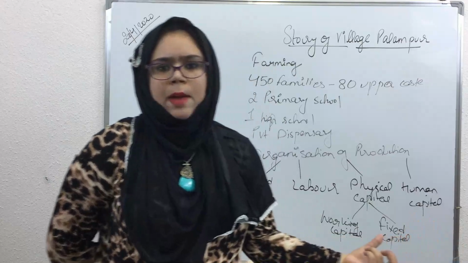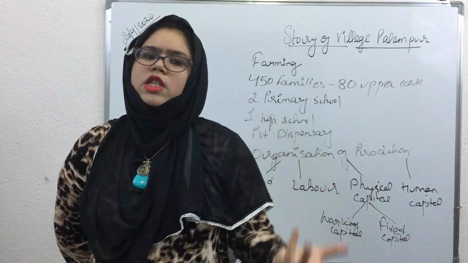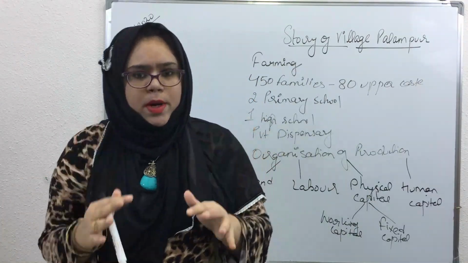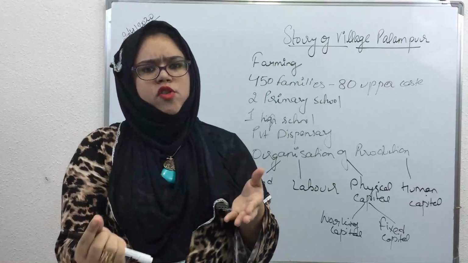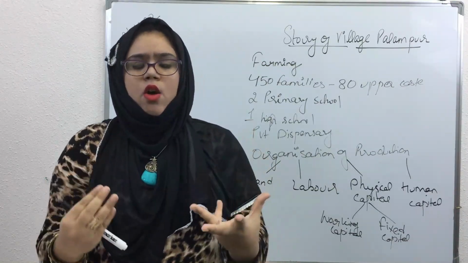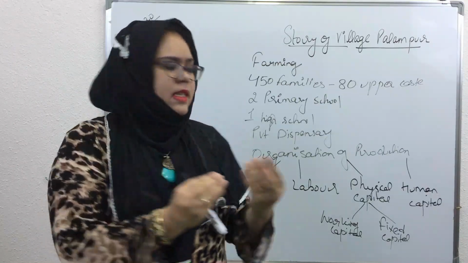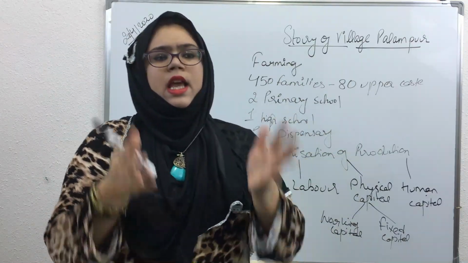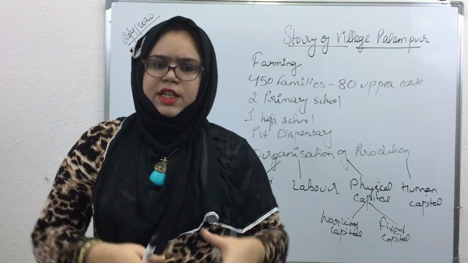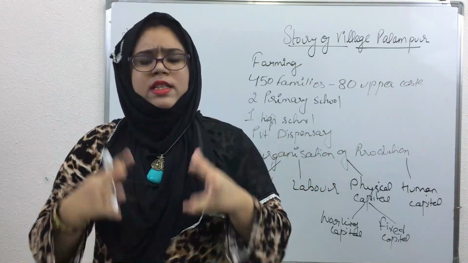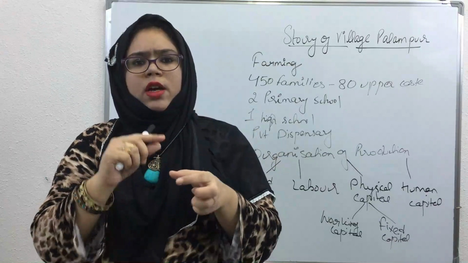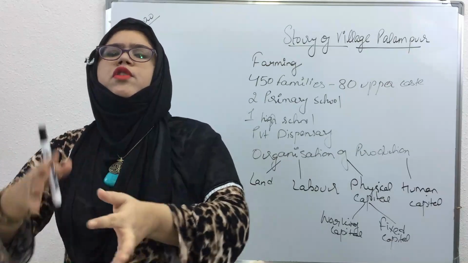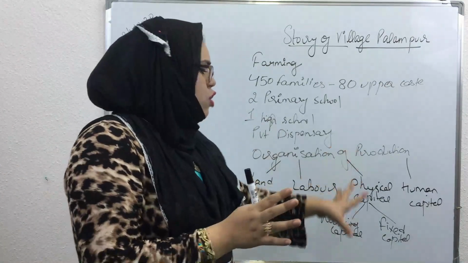The third factor is physical capital, which involves working and fixed capital. Now what is working capital? For doing any production, we need at least some raw materials to convert into finished goods. For the day-to-day operation of a business, we need certain money to invest now and then. All those small expenses come under working capital, and fixed capital is the capital which is invested once. Like the farmer has purchased a generator, thresher, tractor, tube wells, or the turbines or the wheels. These are investments made once, and they will give benefit for 5-10 years or for a longer period of time. So that is the fixed capital.